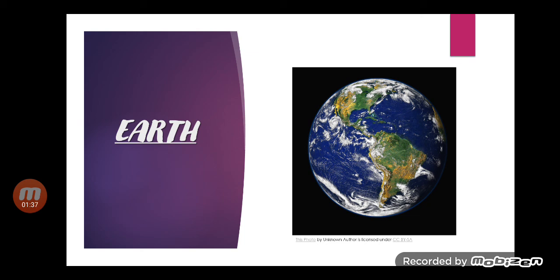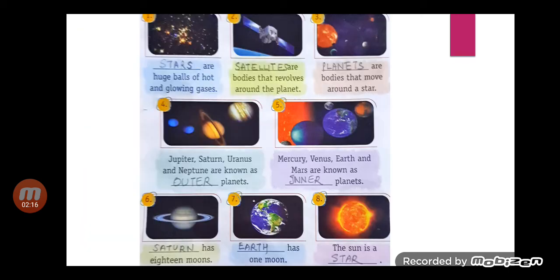A planet is a celestial body that is in orbit around the sun. And satellite is a moon, planet or machine that orbits a planet or a star. For example, children, as I am showing you, Earth is a satellite. And what is a star? A star is a sphere of gas held together by its own gravity. Okay. So, let's begin with the chapter.